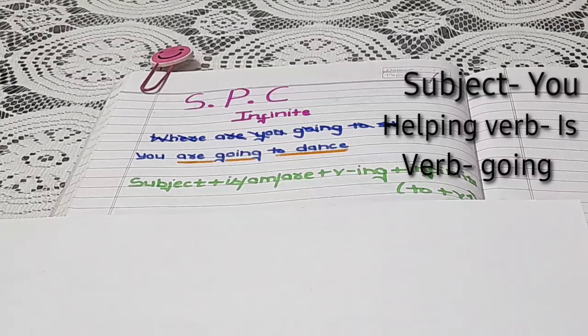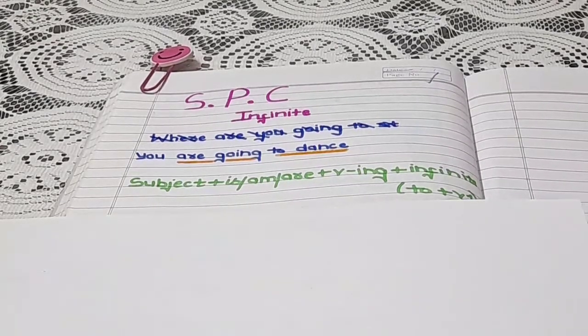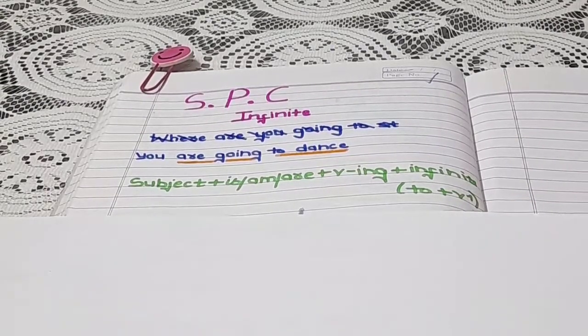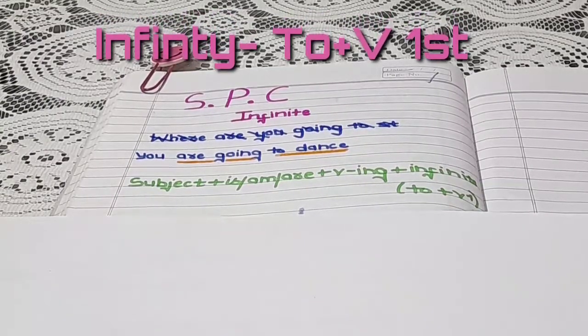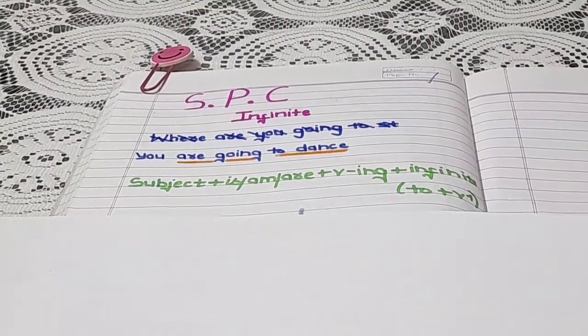Then comes the infinitive. The rule for that is to plus the first form of the verb. You will not apply the second form, nor the first form plus ing. आपको अपने infinitive में to लगाना है, और उसके बाद we all know that after the word to, हम लोगों का ना ही second form लगता है, nor we apply ing with the verb.